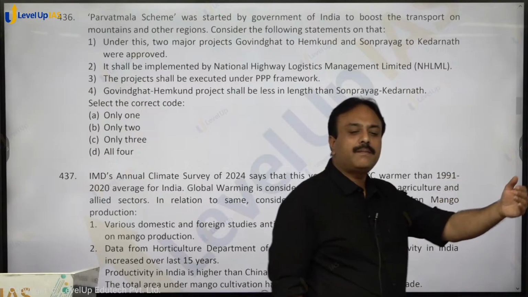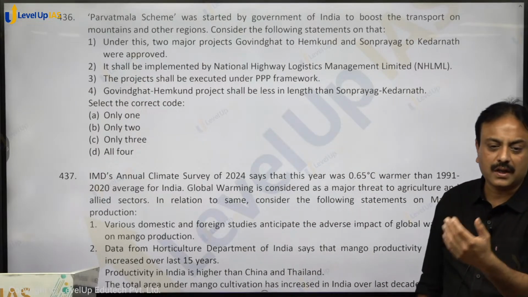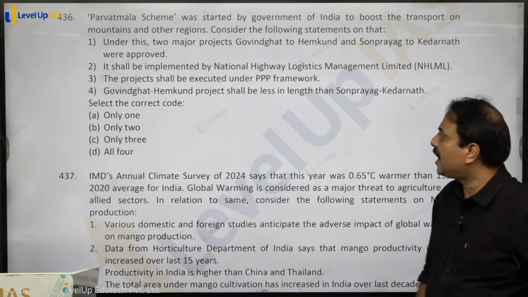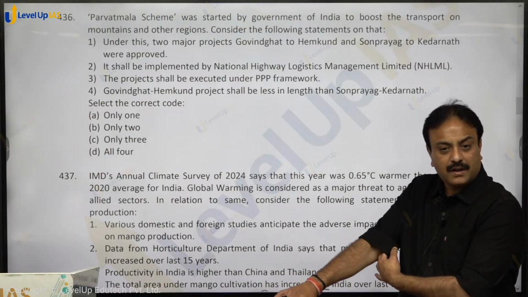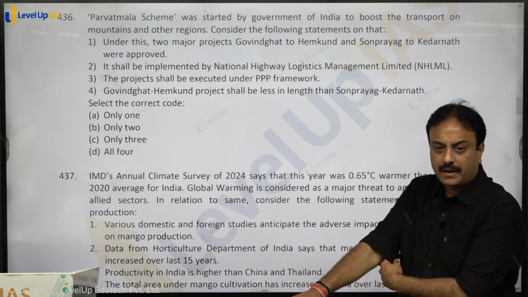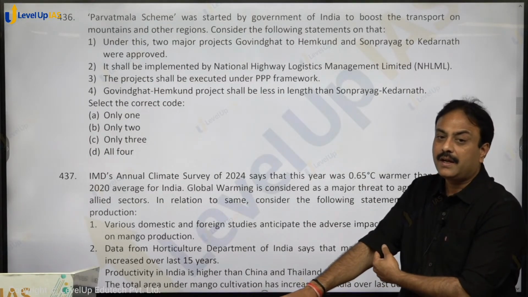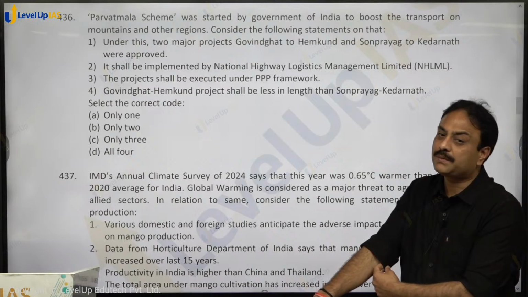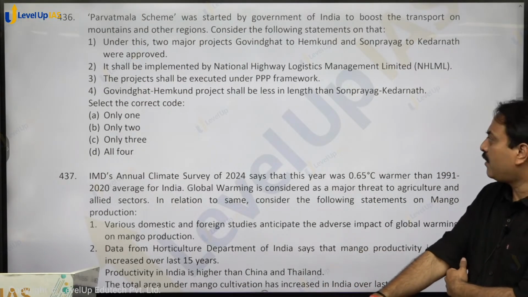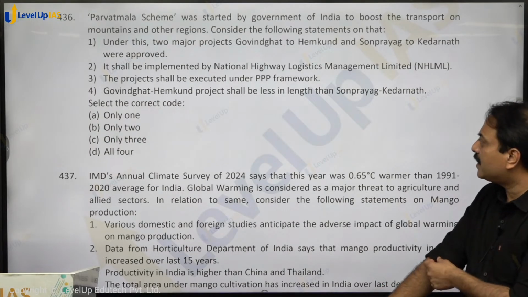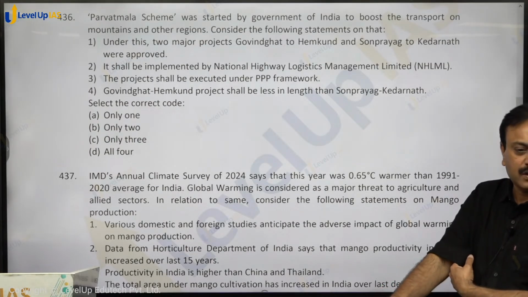It shall be implemented by National Highway Logistics Management Limited. It is not NHAI, it is NHAI's subsidiary, National Highway Logistics Management Limited, that will implement.